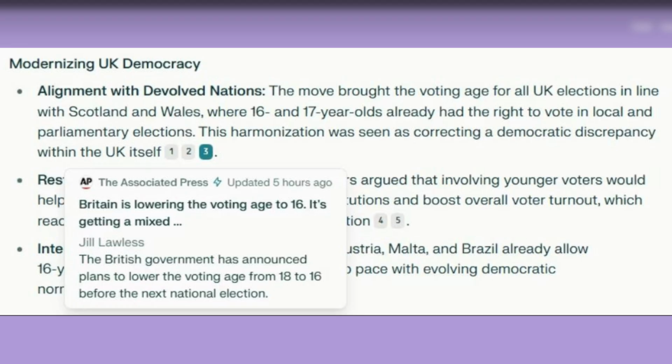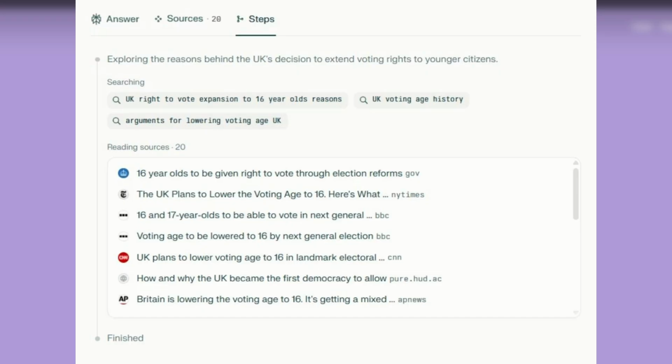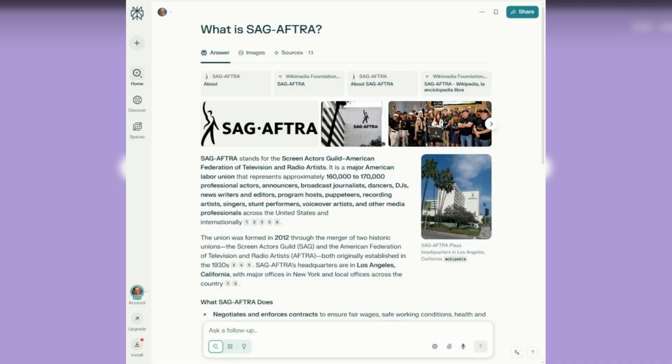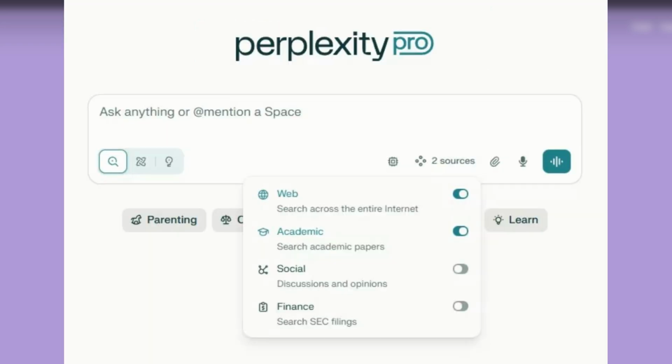Perplexity also offers lots of little touches to help you build confidence in the answers it provides. You can also click on the Steps tab to see the search process Perplexity used to find its answers. While this is just one example, the results are the same for other factual or newsworthy prompts. Whatever you ask, Perplexity tends to give a more rounded, referenced answer. This isn't to say that ChatGPT's responses can't be useful, but Perplexity does a better job. Perplexity also gives you control over where it looks for its resources.